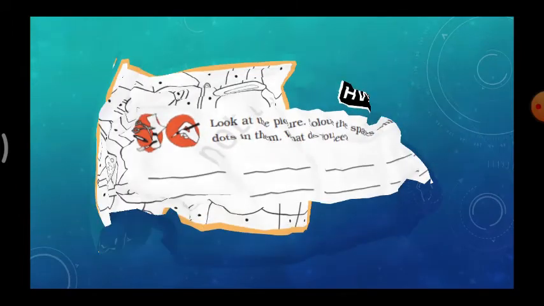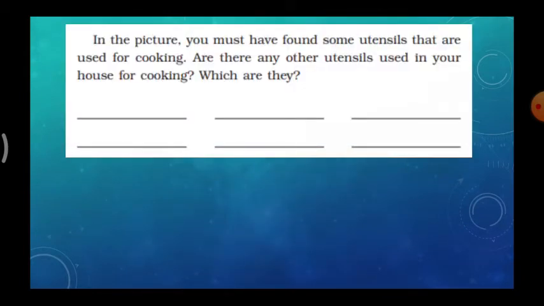Do this. Okay, next, in the picture you must have found some utensils that are used for cooking. Are there any other utensils used in your house for cooking? Which are they?